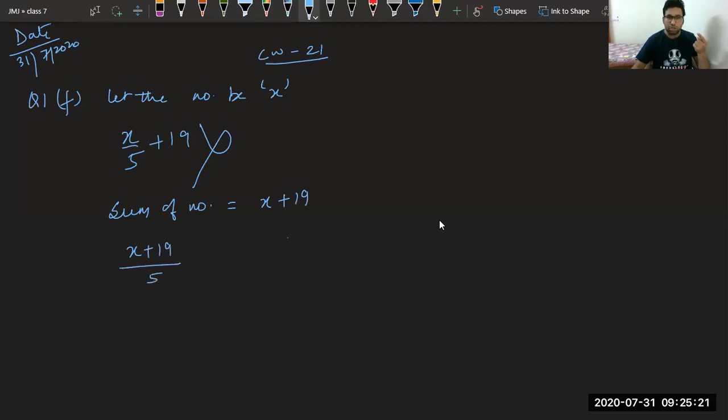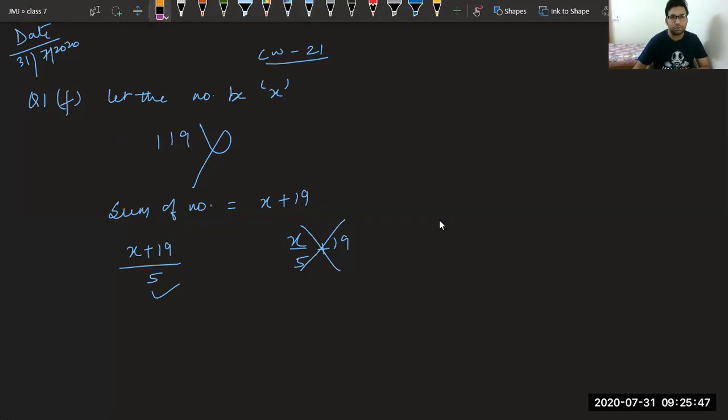It is not X upon 5 plus 19. This is wrong. This is the correct one. Again, understand this thing. They are saying if she adds 19 to it and divides not the number, but divides the sum by 5. The sum is X plus 19.